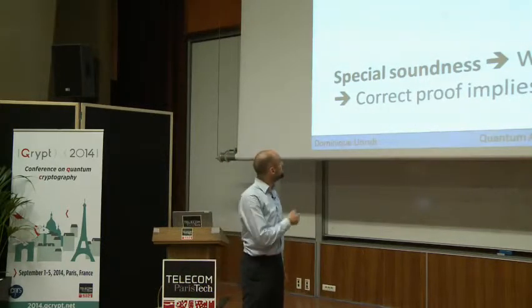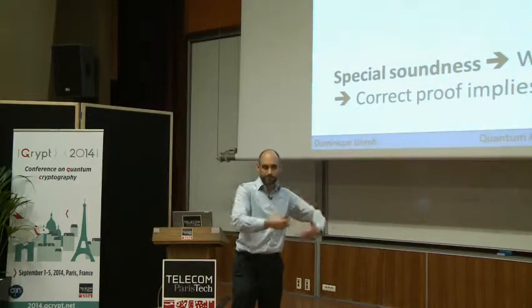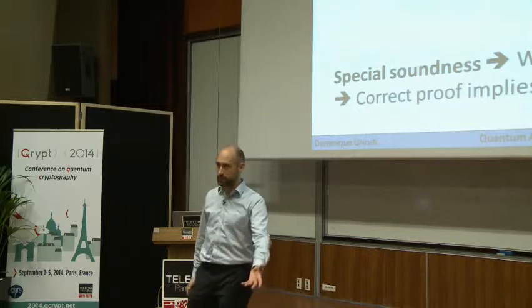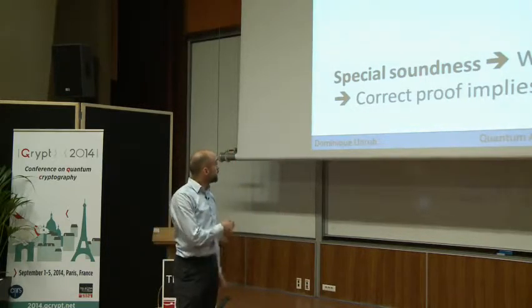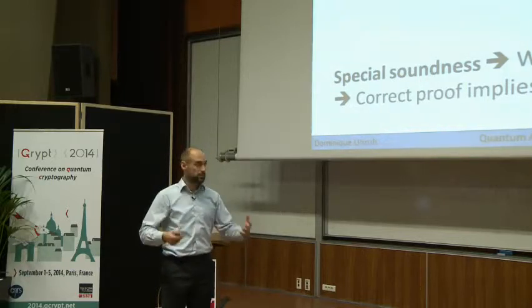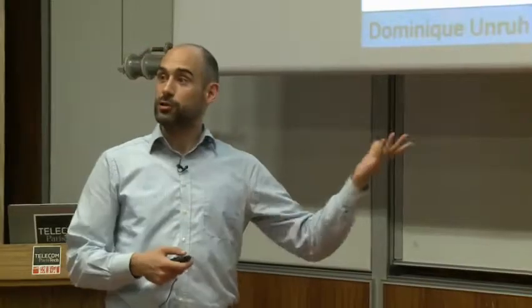So what we have shown is if a prover can complete the interaction, this prover could, in a different interaction, also produce the witness. So it means the prover knows the witness. So we have, in the classical setting, special soundness implies soundness. So it implies you can't cheat as a prover. There's also the zero knowledge property that this doesn't leak anything, but that's not important for this talk, so we just assume this works out.